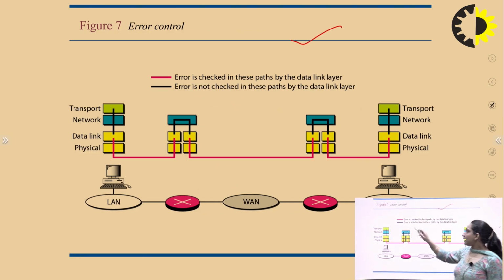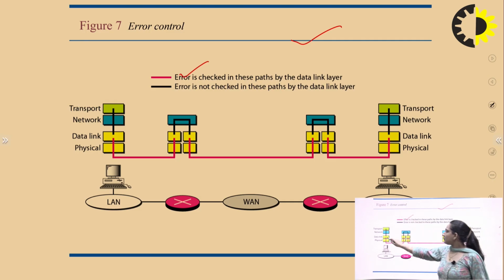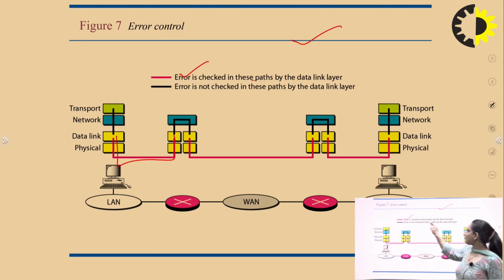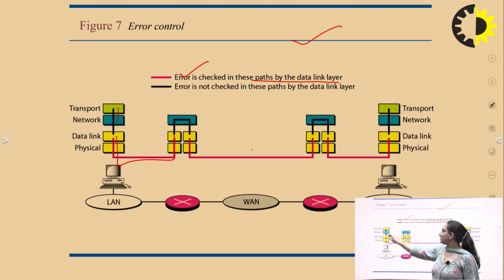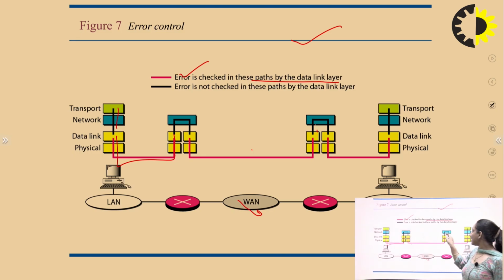In this figure, where there is a pink line, the error is checked by the data link layer. But at this layer, where we have the black line, the error is not checked by the data link layer, because in that part they only have their own internal error check using a checksum and so on.